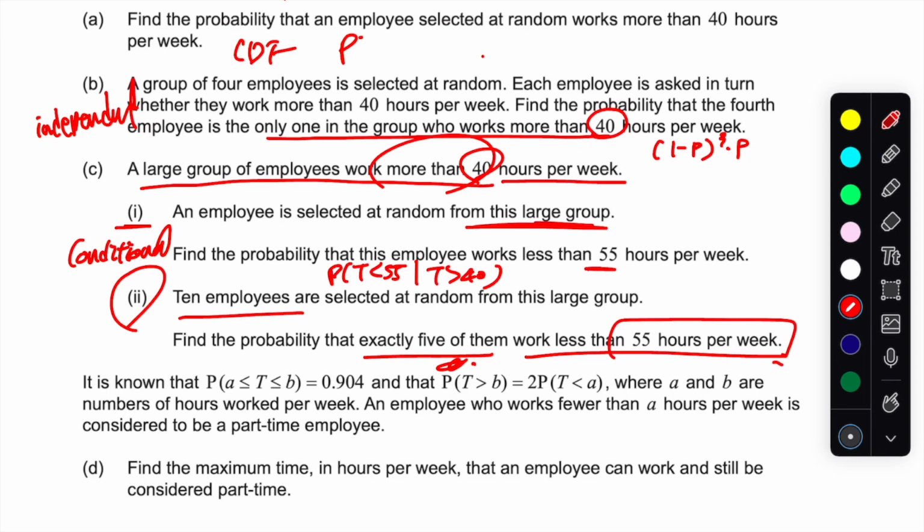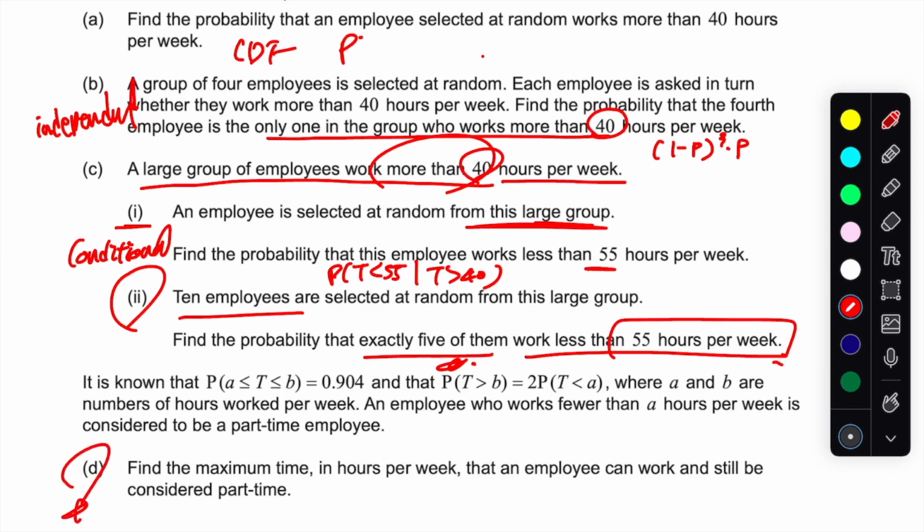It's going to be PDF, and it doesn't tell you that. The question doesn't tell you to use binomial, and that's the big difference from the previous exam papers versus this one. It does not give you the hints. You need to be able to derive it, and it's actually quite difficult to do. Even HL students would find it very difficult.